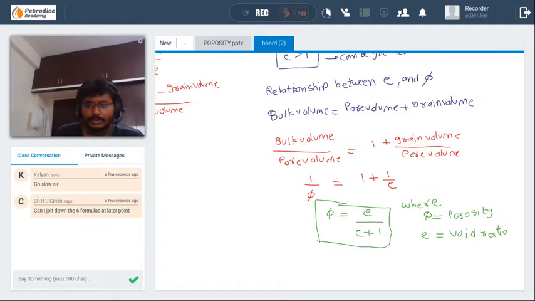Try to remember this relationship, or you can just derive it if you know the formulas. I think everybody has noted this one down.